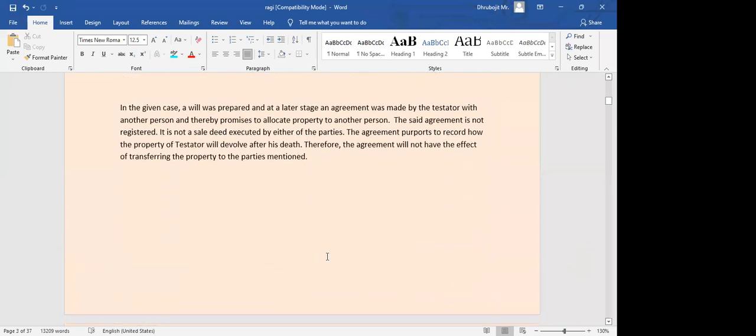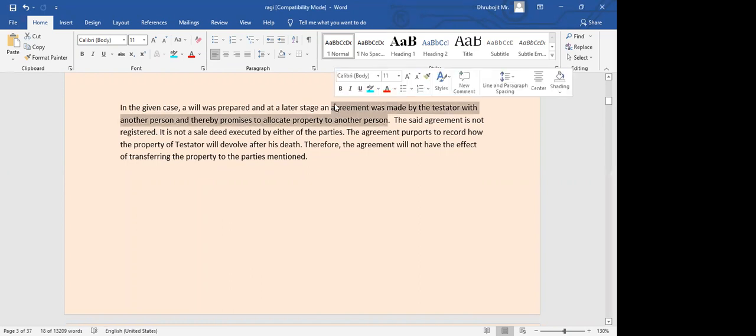Okay, so these modes are prescribed in the Indian Succession Act. In this particular case which we are discussing, a will was prepared, and some properties got distributed amongst a few people. At a later stage, there was an agreement made by the testator with another person, and based on this agreement, they promised to allocate property to another person.